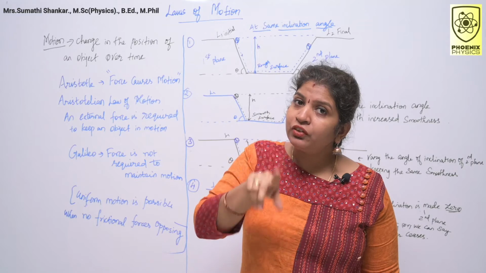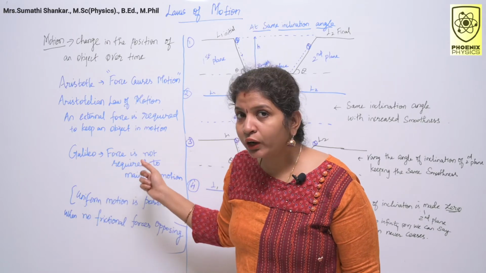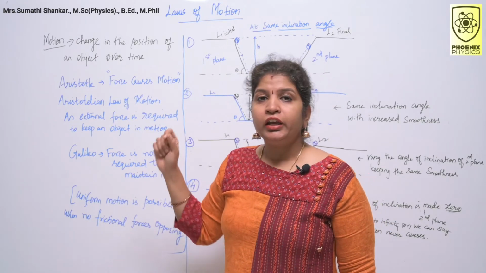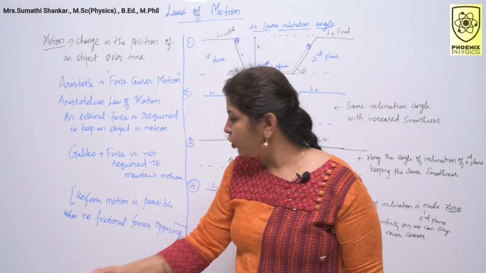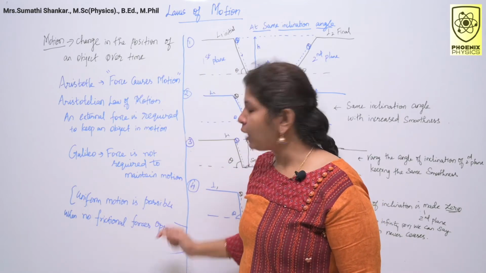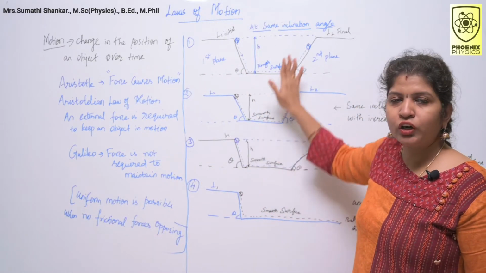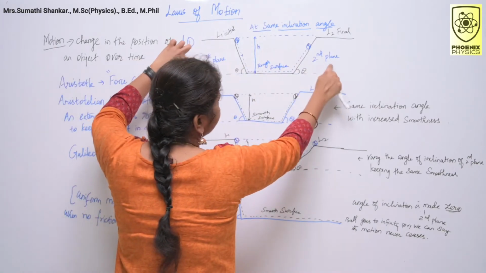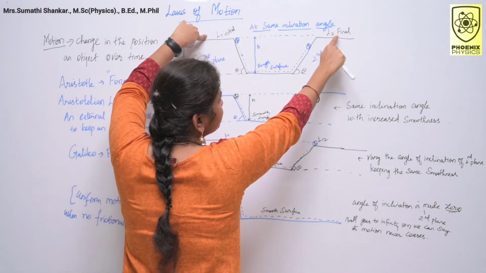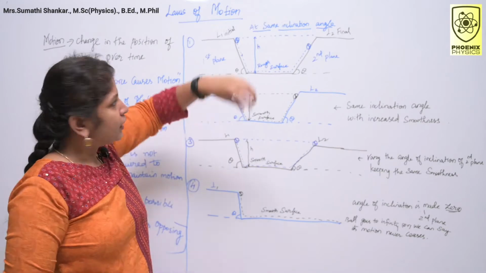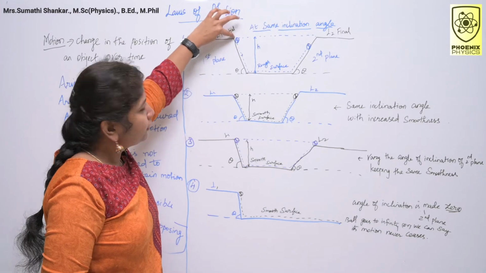But in the 15th century, Galileo said that force is not required to maintain motion. He wanted to prove that uniform motion is possible with no frictional forces opposing. He used an inclined plane. Look at the diagram. I have 2 inclined planes at the same angle theta. This is my initial position L1 and this is my final position L2. Consider a ball rolling from the top of the inclined plane to the bottom.